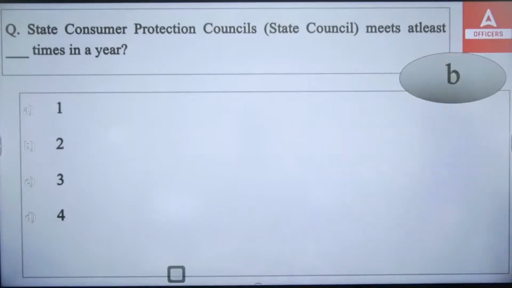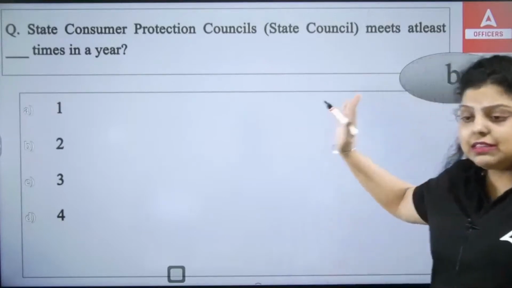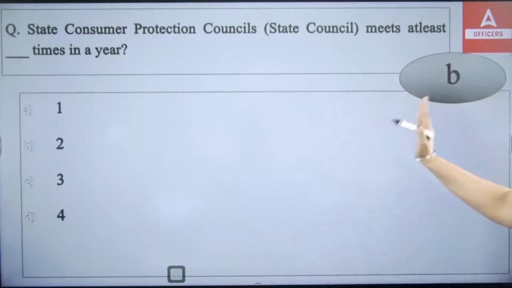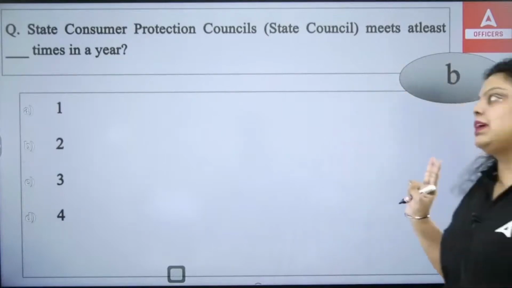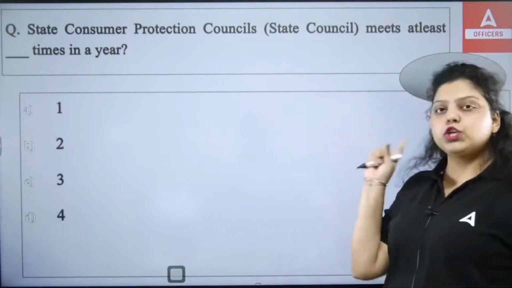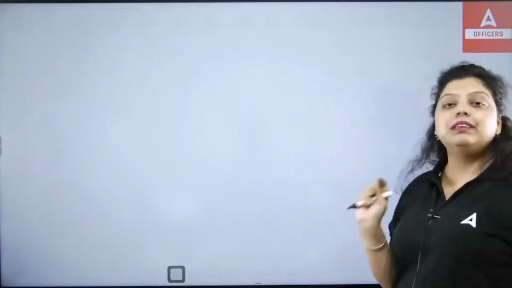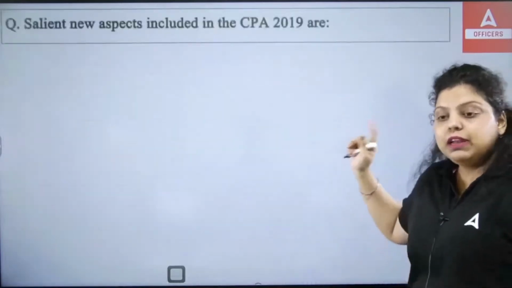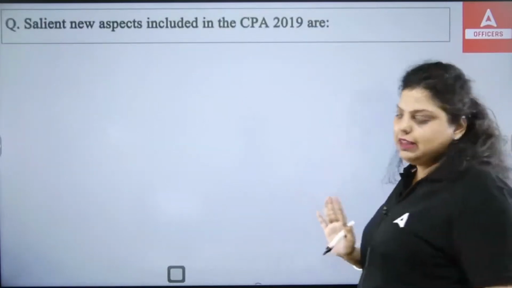Okay, apart from that, we also have a District Consumer Protection Council. The District Consumer Protection Council also meets 2 times every year. The State Consumer Protection Council and District Consumer Protection Council both meet at least 2 times in a year, and whenever it is required, they are going to meet at that time also.